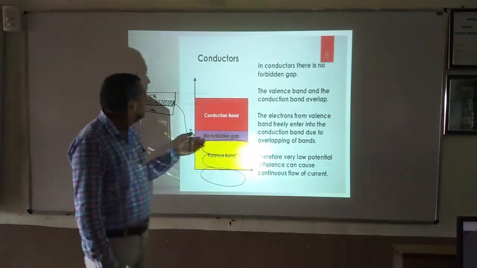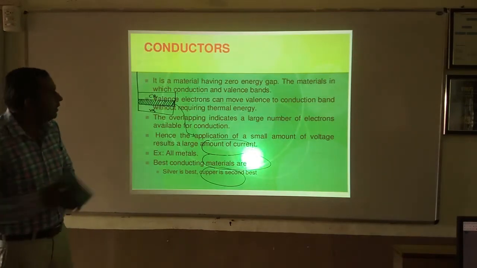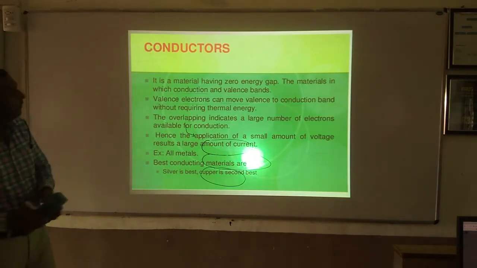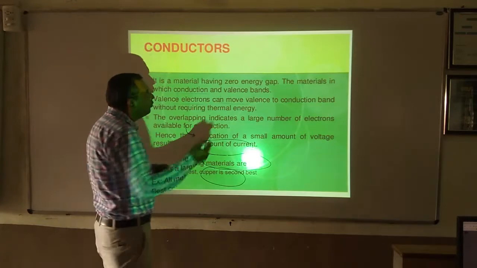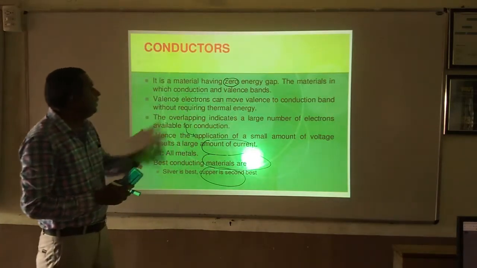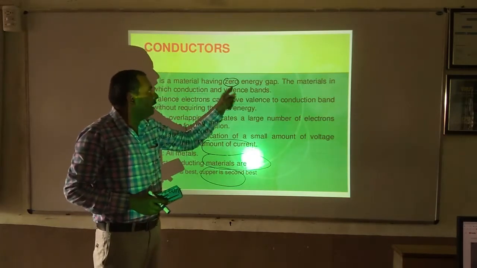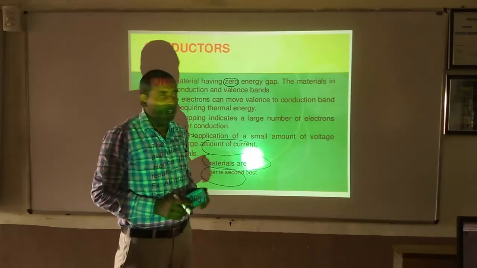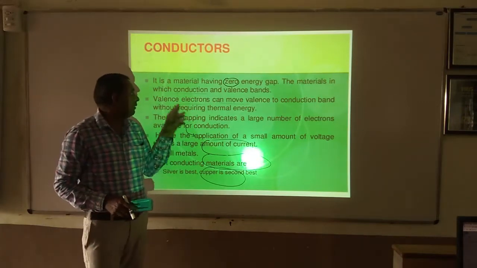Fine. So let us learn about the different properties of a conductor. A conductor is a material having zero energy gap, meaning there is no energy gap. If a material has a zero energy gap, it means the valence and conduction bands are overlapping each other.